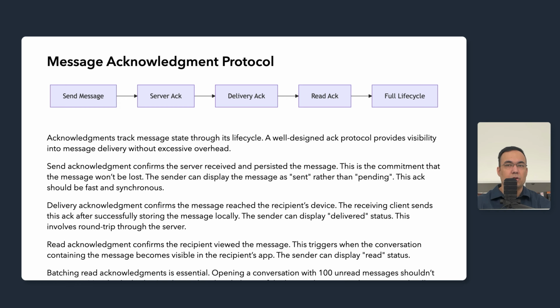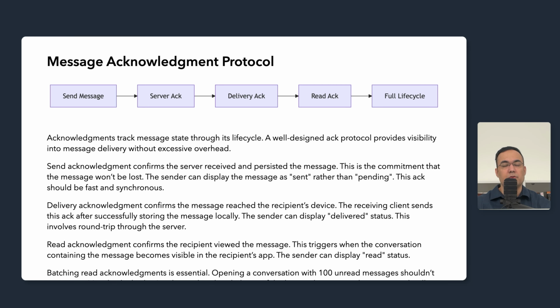The send acknowledgement confirms that the server has received and is processing the message. It is a commitment that the message won't be lost. When the client receives the acknowledgement, it can safely display the message as sent. This acknowledgement must be fast because users are waiting. It should complete within 100 milliseconds of the user hitting send.